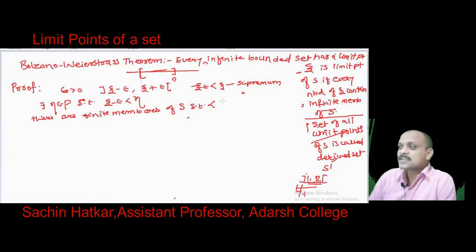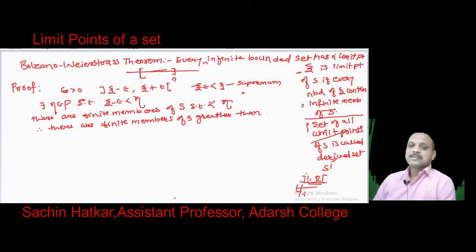That means, and here xi minus epsilon is less than eta, and therefore, we have that there are finite members of S greater than xi minus epsilon. So, we get that finite members of S are greater than xi minus epsilon.